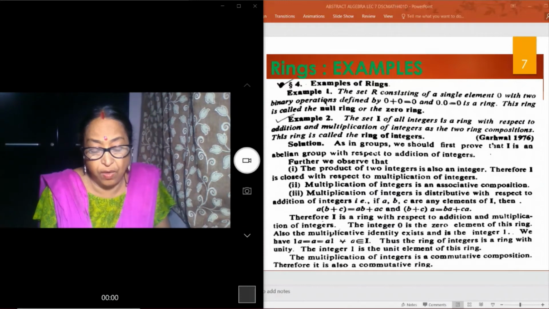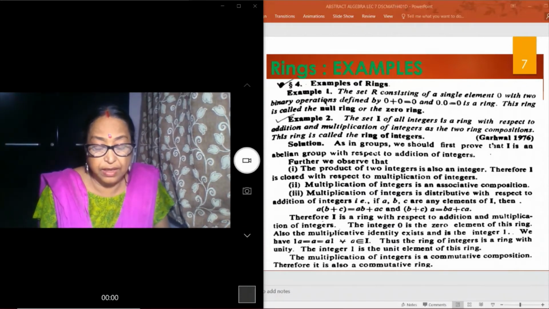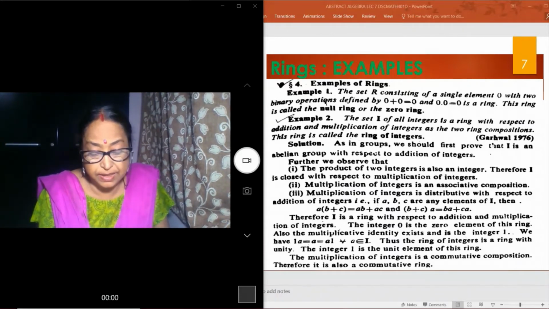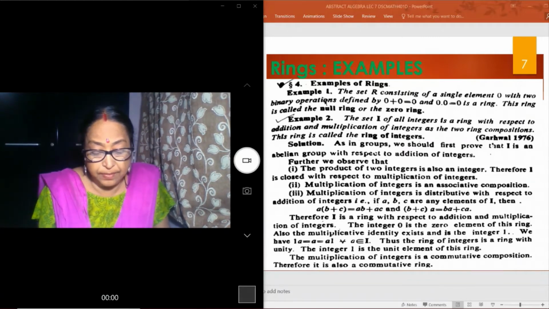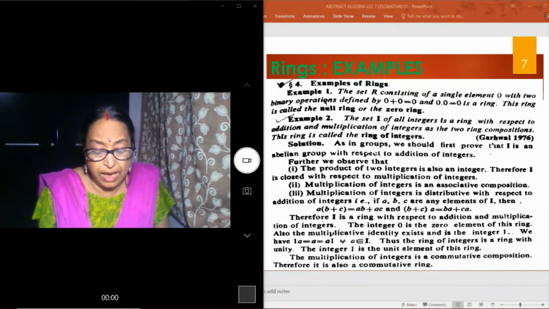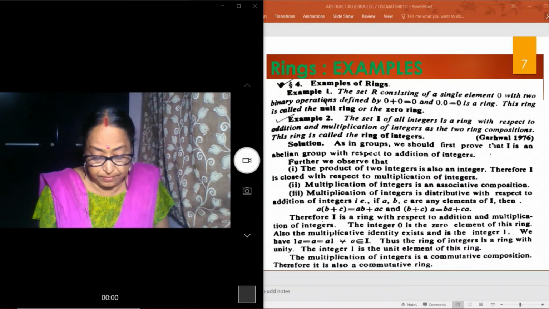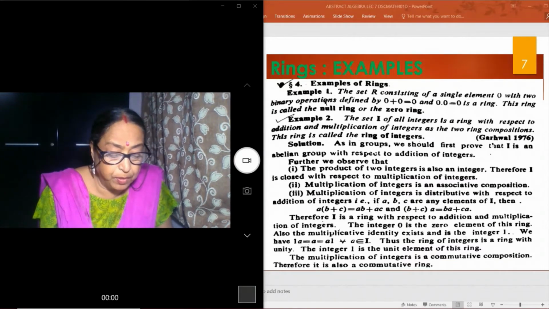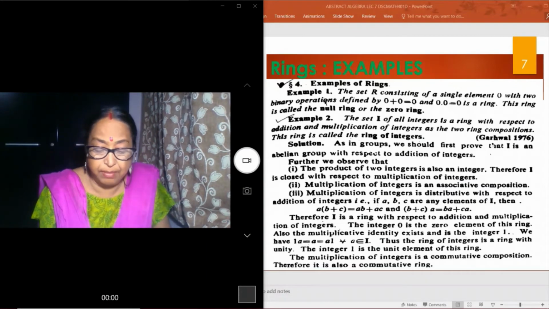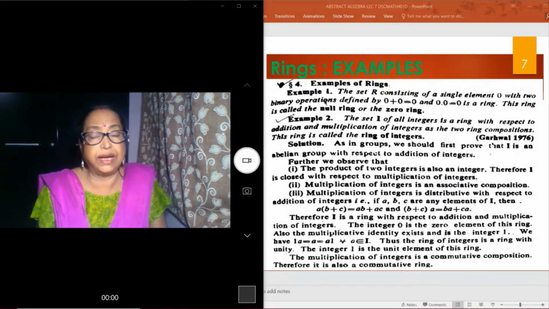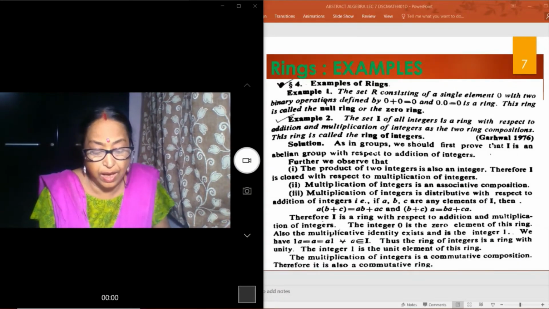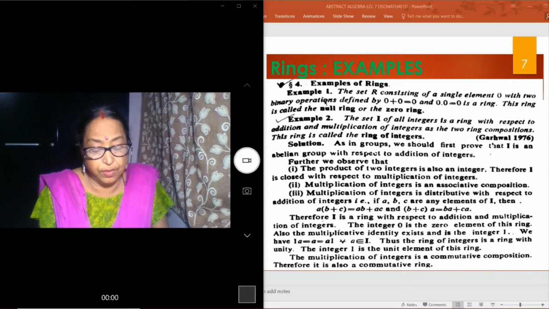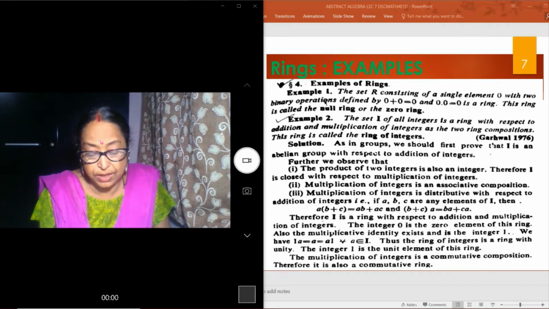This is called the ring of integers. As in a group, we proved that I is an abelian group with respect to addition of integers.